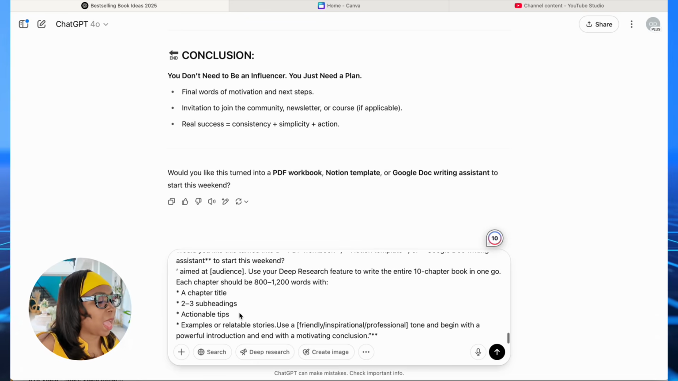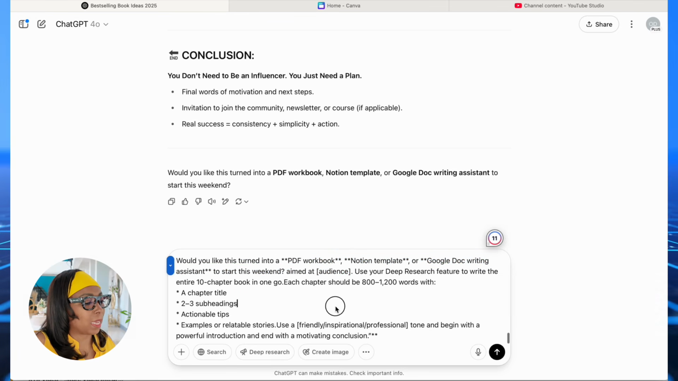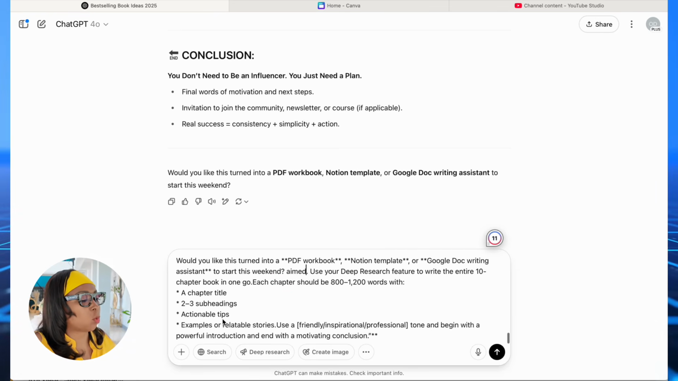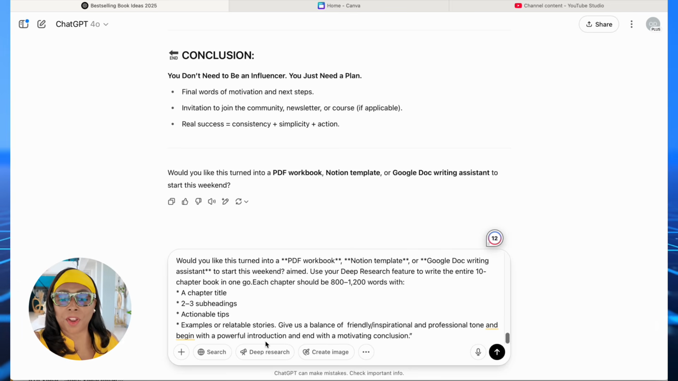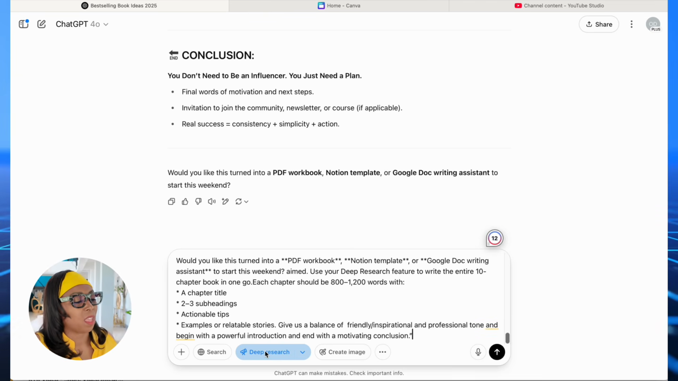There we go. And then the rest of the prompt says aimed at which audience. We're not going to target an audience because the prompt kind of explains that. Let's take out that piece. It says, use your deep research feature. And so this is how I want my story to be. Do I want it to be friendly, inspirational, and professional? Can I get all three? Let's ask for all three. Now we're going to select deep research right here, and then we're going to hit go.